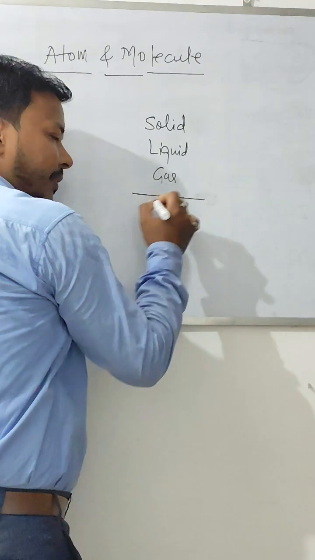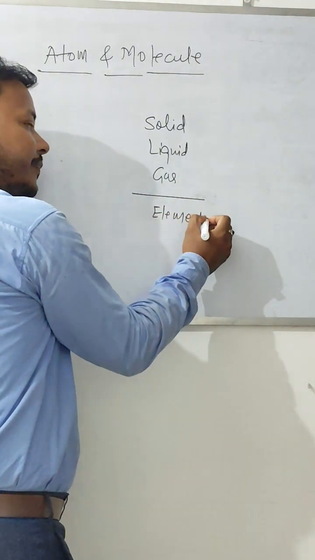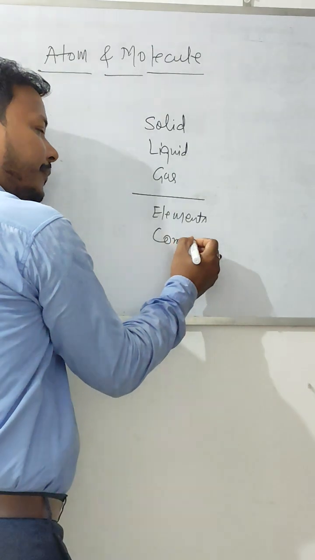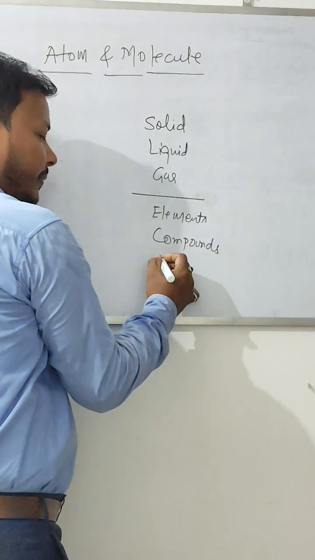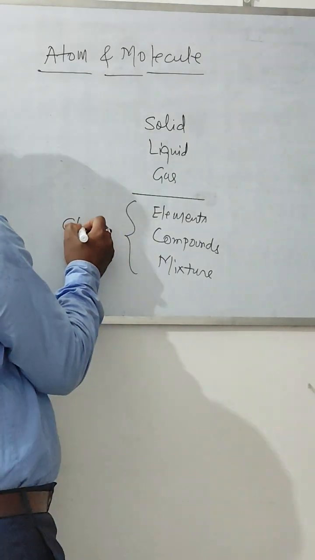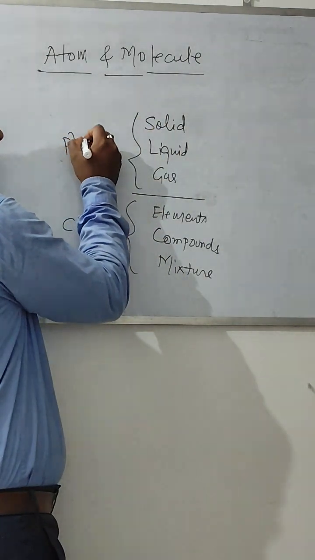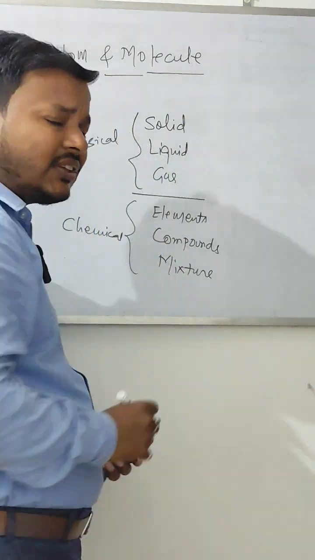And under the chemical classification of matter, we have elements, compound and mixture, right? So these are the chemical classification of matter and these are the physical classification of matter.